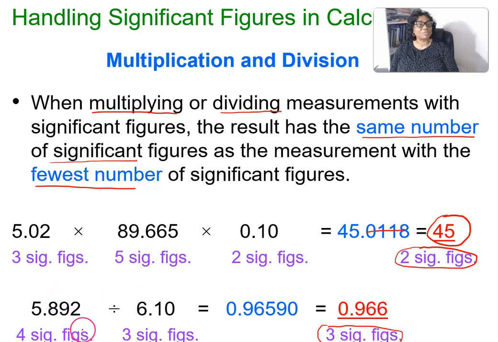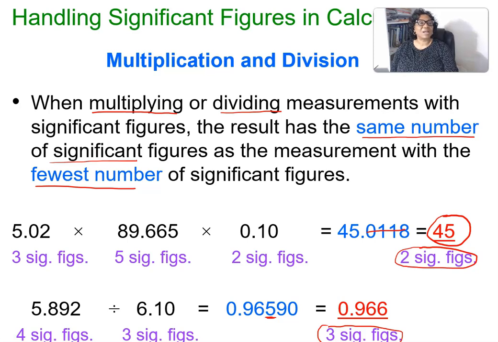We go to our calculator and do the division, and this is what we get, 0.96590. To 3 significant figures, we have to round up, and it will become 0.966. So that is the answer we are going to record.